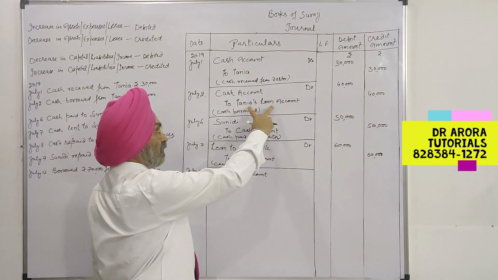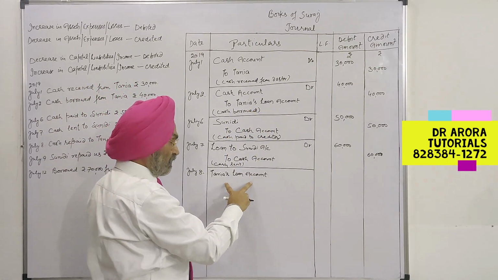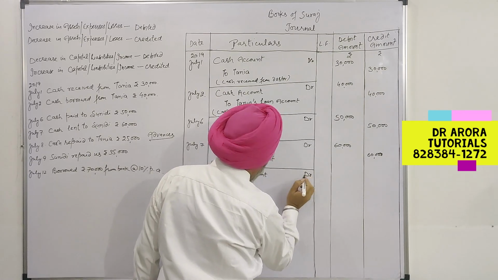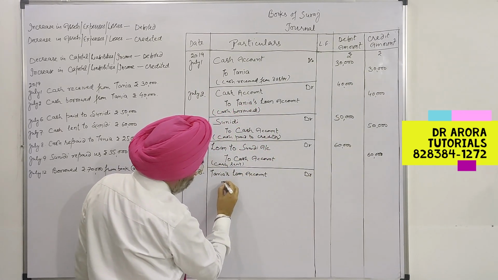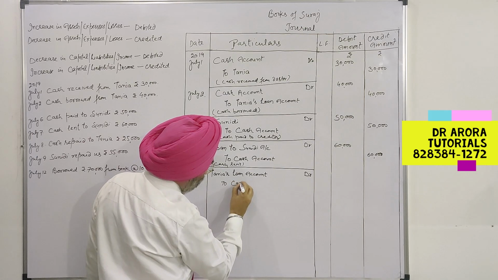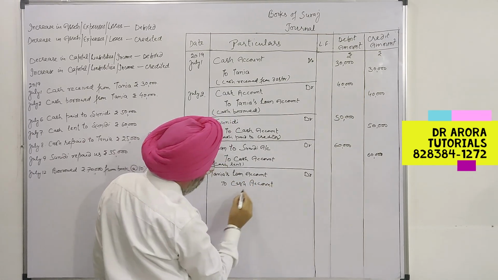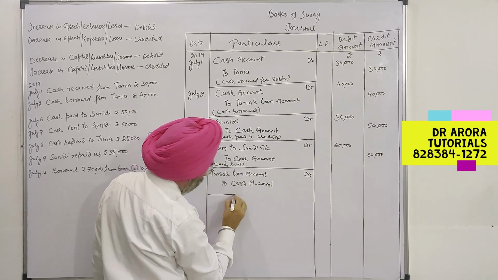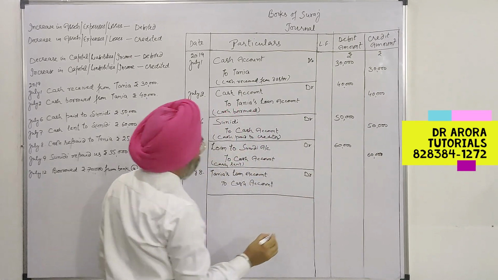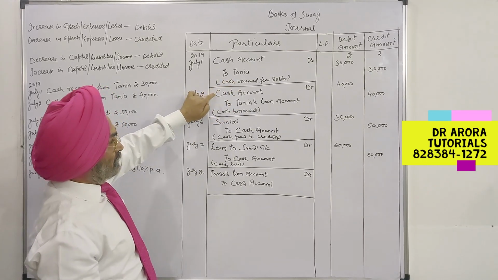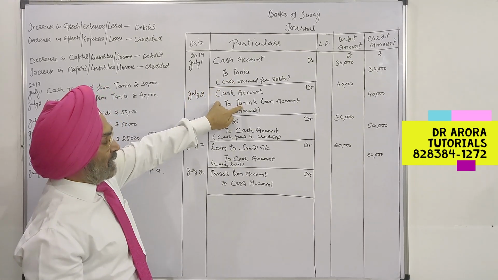It is Tania's loan account, and Tania's loan account is being cancelled and repaid, and it is to cash. Rather, we can say it is the reverse entry of the loan taken. When we took the loan, it was cash to Tania's loan account. It was an increase in asset and an increase in liability.